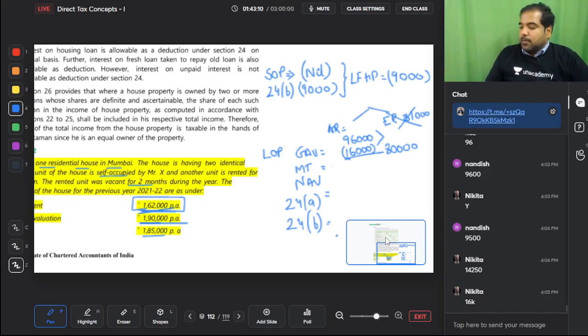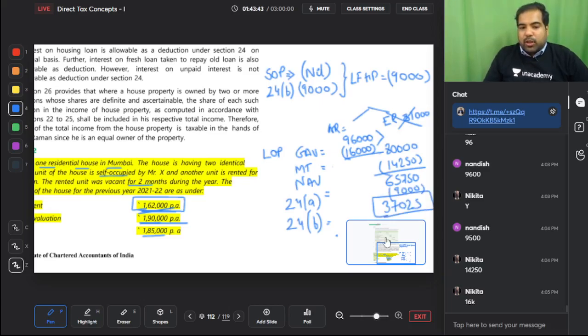Yes. Minus municipal taxes. So I'm just writing 80,000 minus municipal taxes, which is 1,90,000 for the entire house into 15% divided by 2. That is 14,250. Which is 65,750 into 70% and minus 9,000 will give you 37,025.